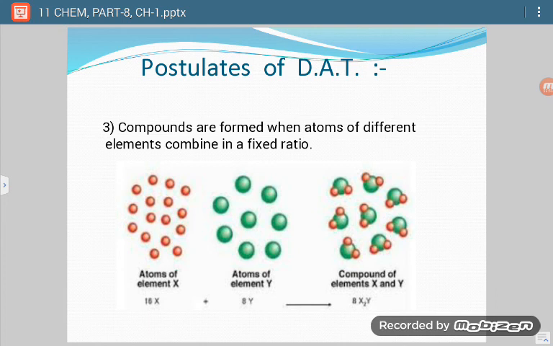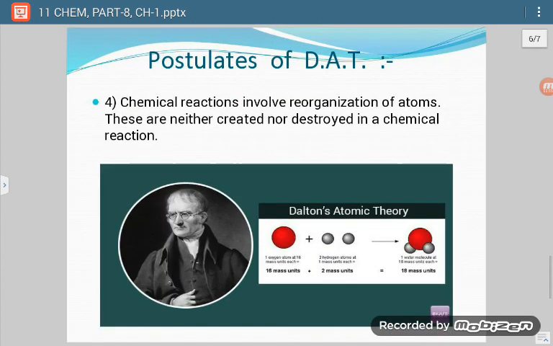It is just like the formation of a compound, or the compound definition. Now the fourth postulate given by Dalton is that chemical reactions involve reorganization of atoms. These are neither created nor destroyed in a chemical reaction. So it is just like the law of conservation of mass, or the law of conservation of matter.